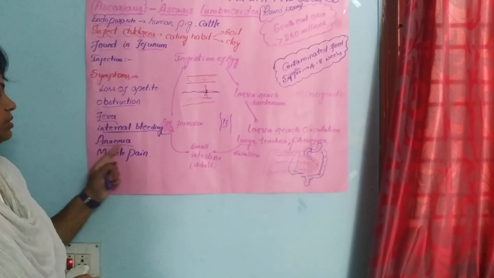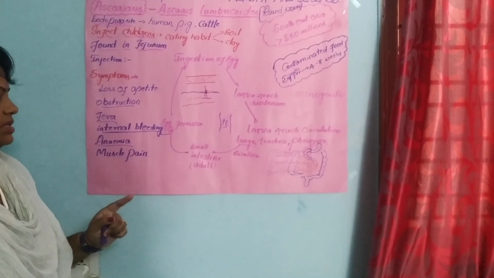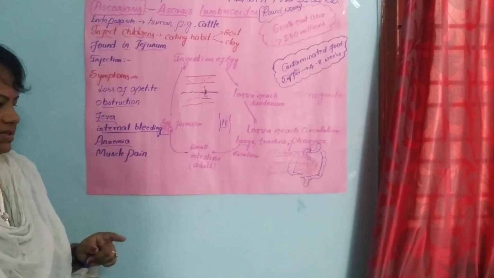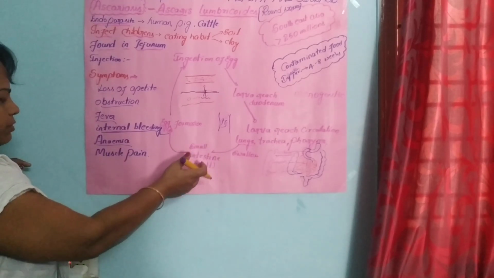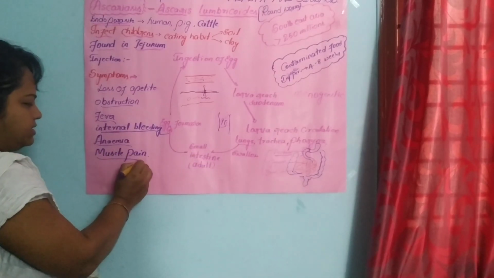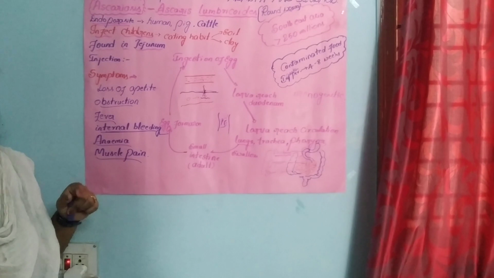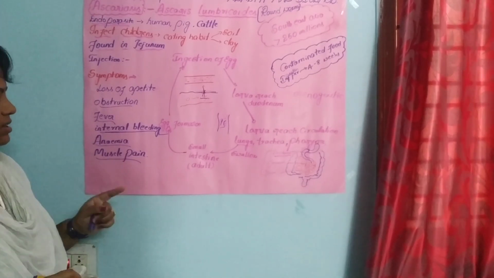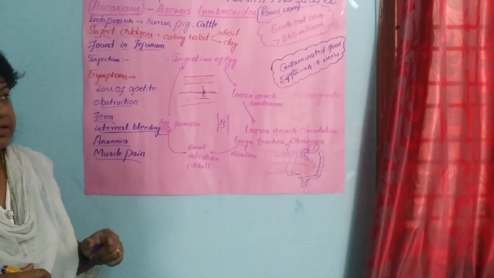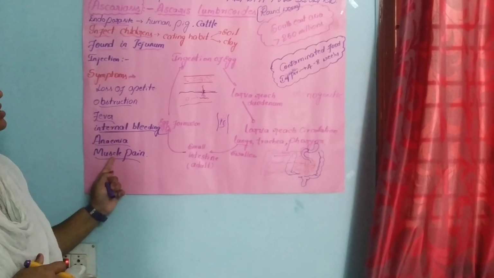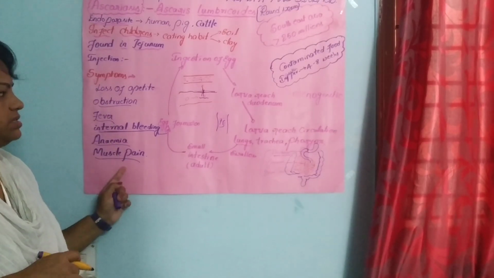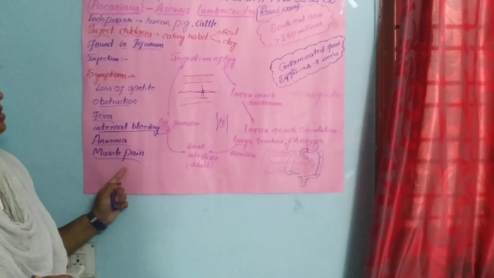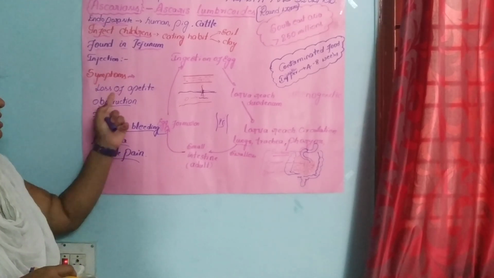And the last symptom is muscle pain. Muscle pain is nothing but what happens whenever these worms enter our muscles. They can go to any organs, and when they enter the muscles, muscle pain starts. So these are the symptoms which are included in our NCERT syllabus. It is very important, better to know, remember these symptoms.